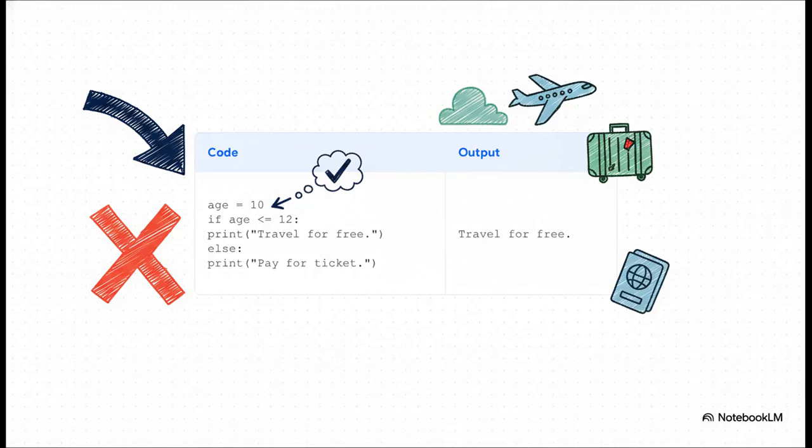All right, let's trace this one out. The age is 10. The code first checks the if condition. Is 10 less than or equal to 12? Yep, it's true. So the program runs the code in that if block, printing travel for free, and it completely ignores the else block. The decision has been made.